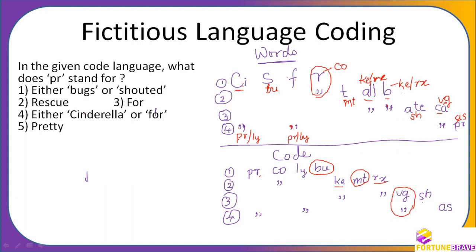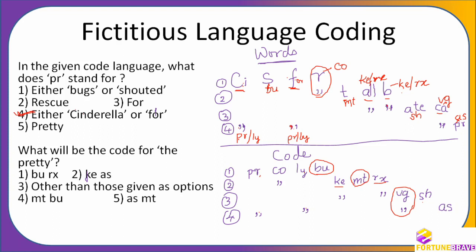It is wrong. Cinderella or for it is. This is for, right? Okay. So the answer is either for Cinderella or for. Okay. Next question. What will be the code for the pretty?